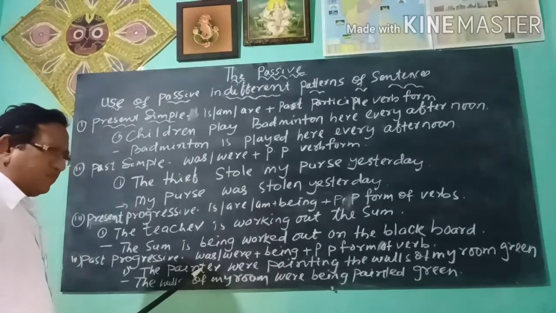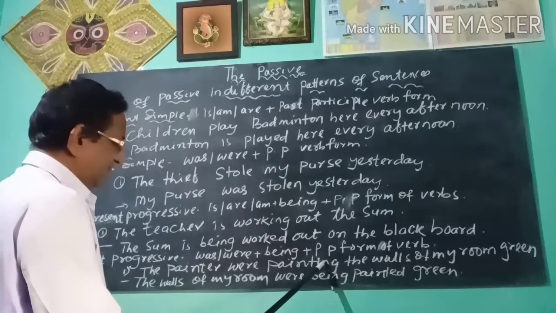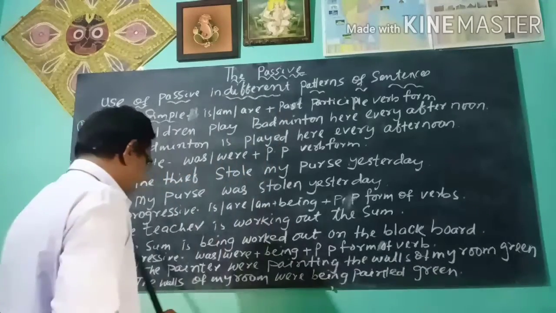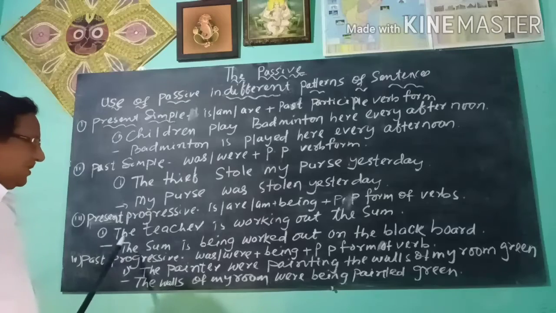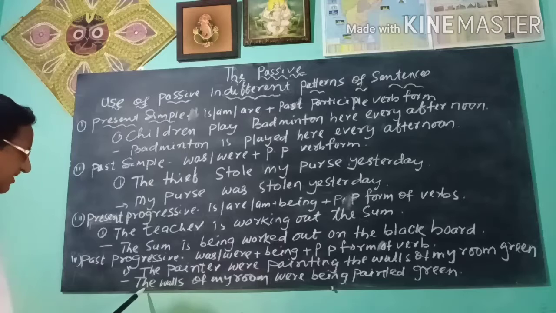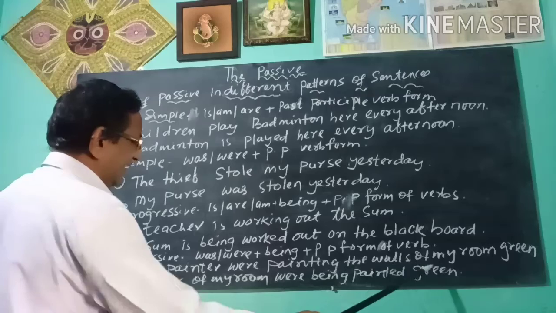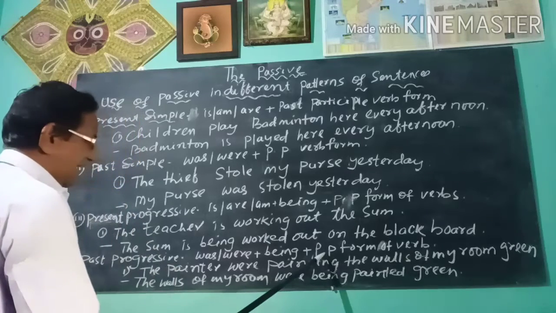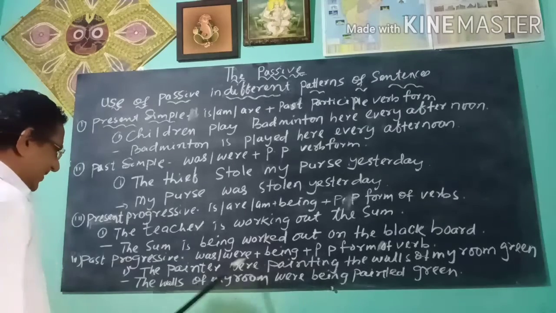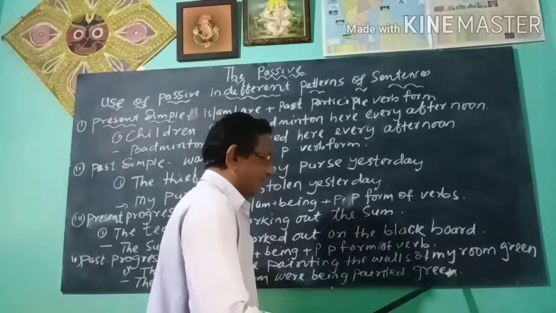Here the painters is the subject, painting is the verb, the walls of my room is the object. Now the object comes to the subject position in the passive sentence. The walls of my room were being painted green. For the ing form, being is used here.